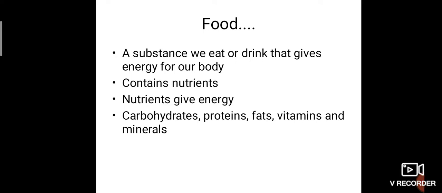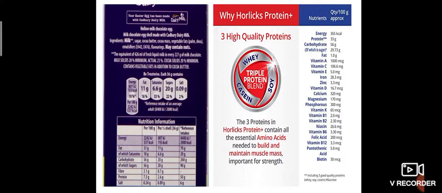If you like to eat egg, it is a rich protein source. So egg contains protein. Any food may contain either one of the nutrients or two or more nutrients along with them. Okay, but our body needs all these five nutrients. They are very essential for our body. What are the five nutrients? Carbohydrates, proteins, fats, vitamins and minerals.